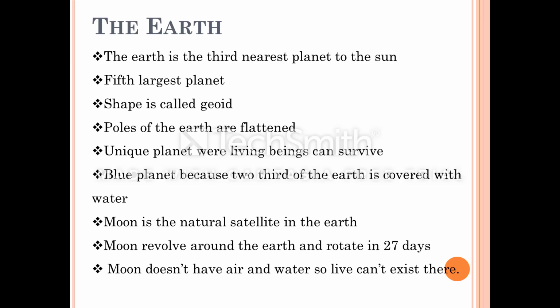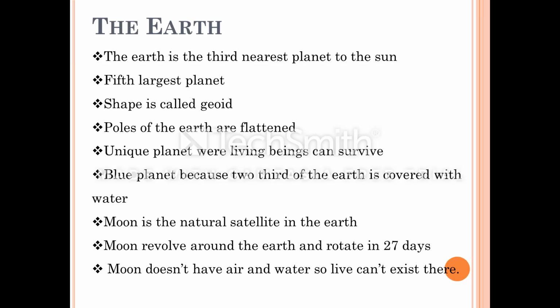Then, our planet is a unique planet. It is the only one of its kind. Our Earth is the only planet where humans and animals can live. It has air and water, very essential for human life. People and animals can get oxygen from the air, and the plants get carbon dioxide, and this is very important for their survival.